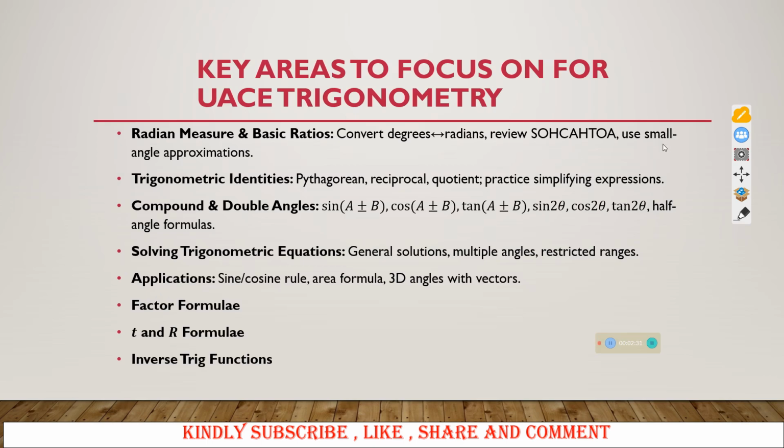Then you need to know how to use small angle approximations, what happens to sine of a small angle, cos of a small angle. So you must know that. Then trigonometric identities: Pythagorean identities, reciprocal, quotient.